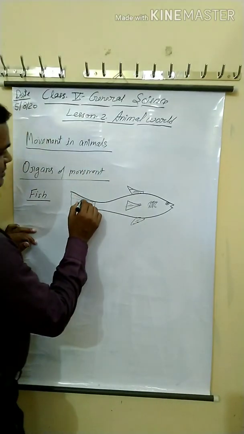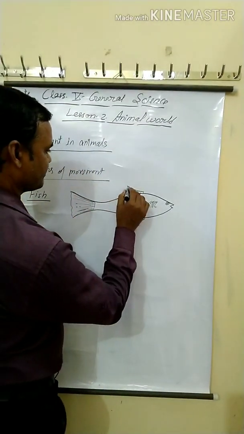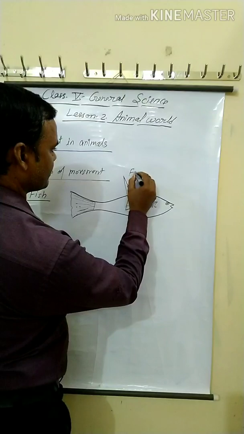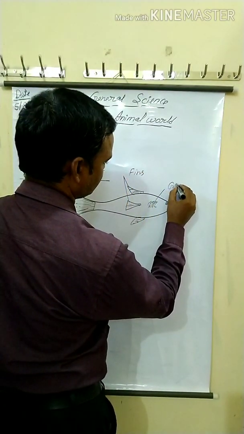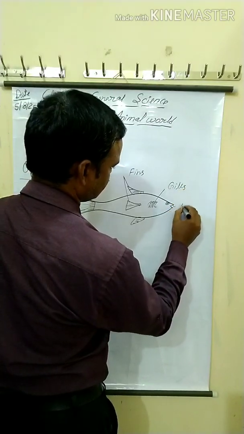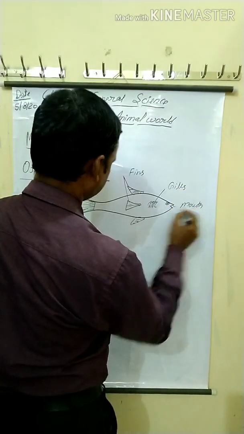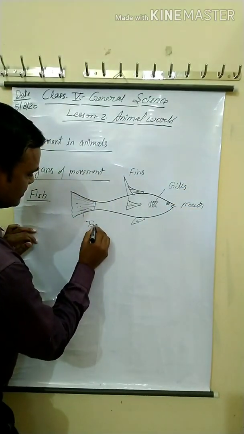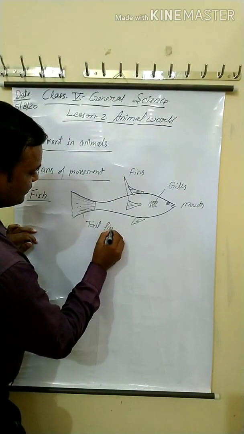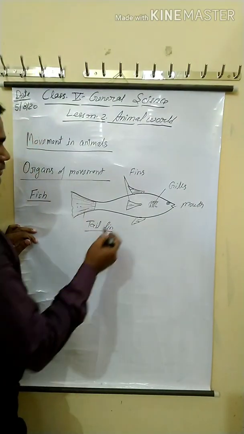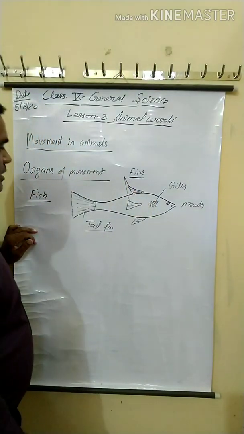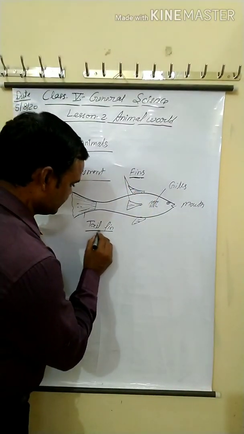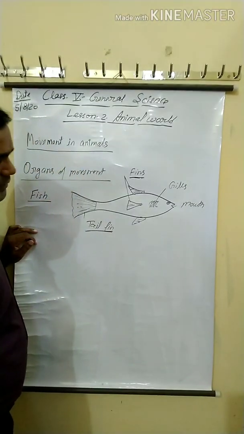They have fins. These are the fins. This is the gills, mouth, and this is a tail fin. They move forward with the help of fins, and they change direction with the help of the tail fin.